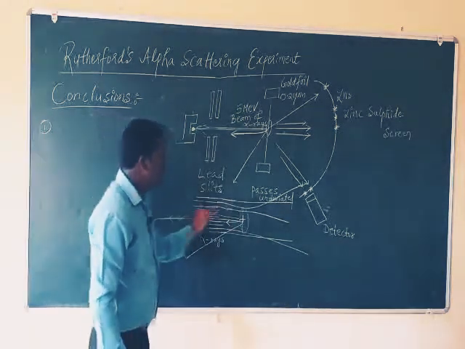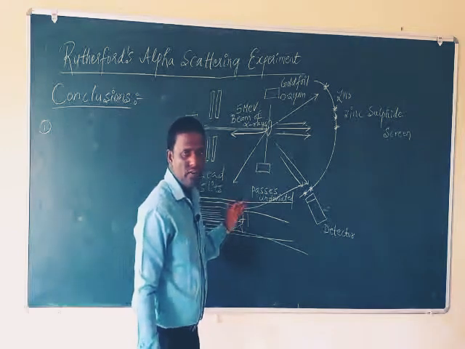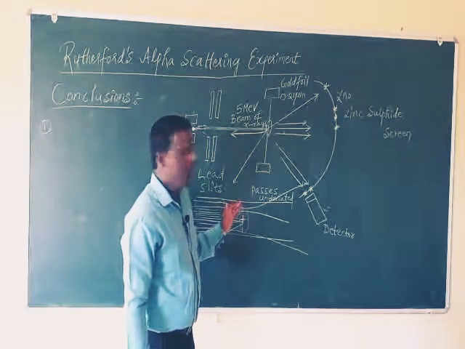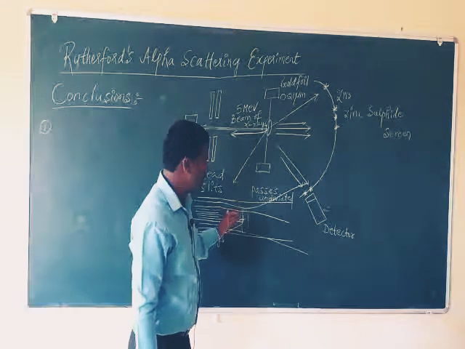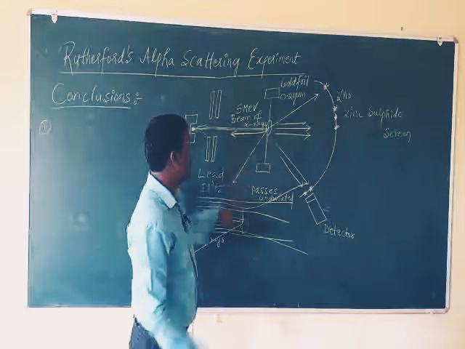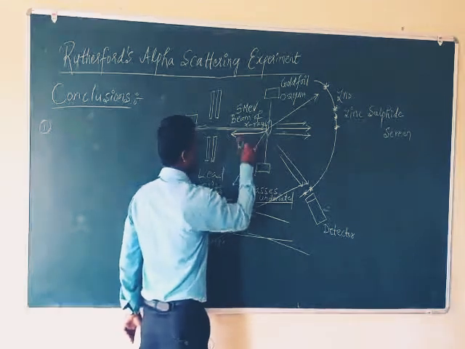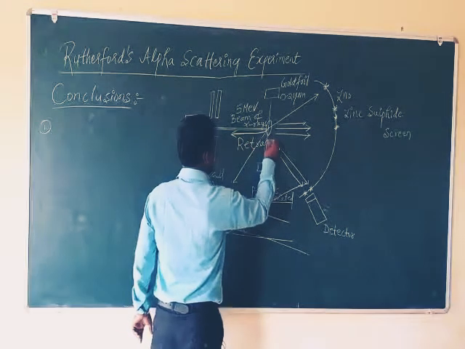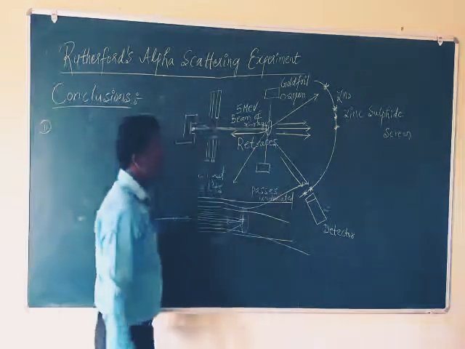So the rays which are moving exactly towards the nucleus of the gold foil retrace their path.